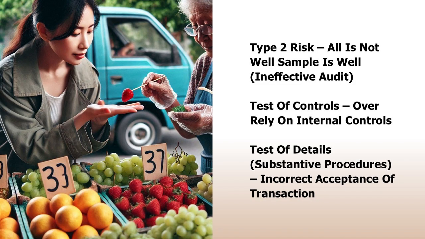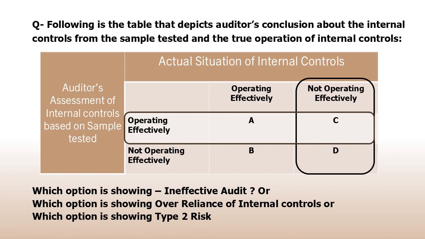Let's practice this concept in this question of internal controls testing. Following is the table that depicts the auditor's conclusion about the internal controls from the sample tested and the true operation of internal controls. There are 4 options. We have to select the right one. Which option is showing an effective audit? Or which option is showing over reliance on internal controls?